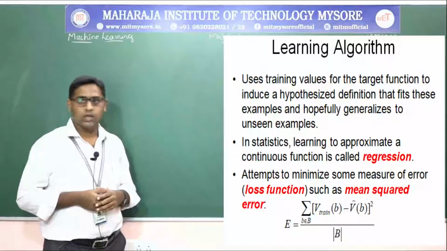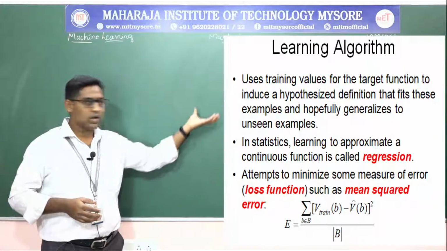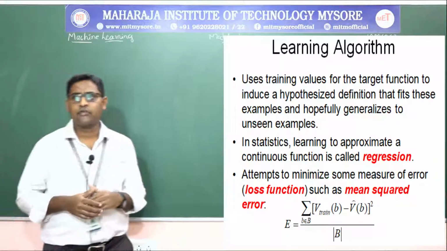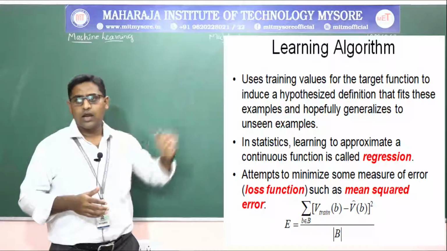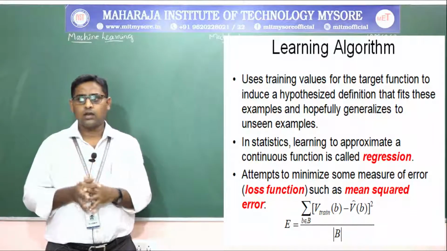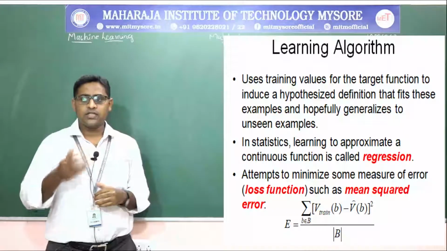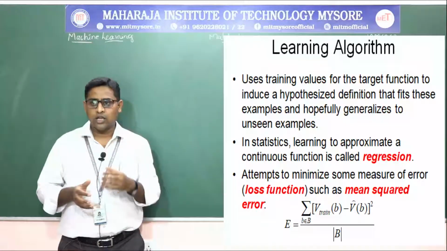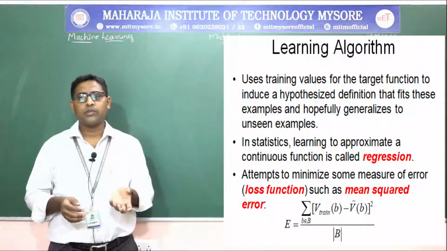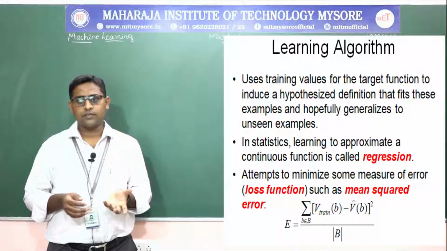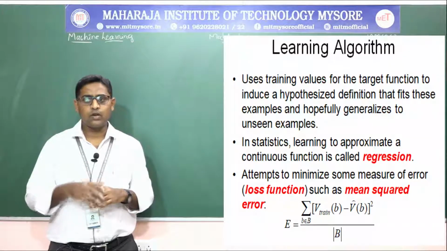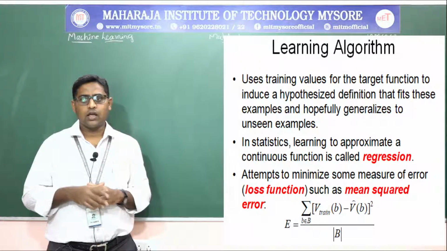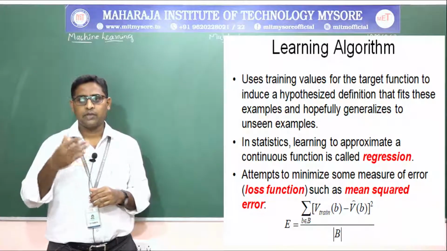Now, a learning algorithm uses the training values we have obtained for the target function to induce a hypothesis definition that fits these examples and hopefully generalizes to unseen examples. In statistics, a linear approximation of a continuous function is called regression. That means regression is nothing but learning to approximate a continuous function. Using that, we will attempt to minimize some measure of error or loss function, such as mean square error, or you can call it LMS. LMS will be told next.